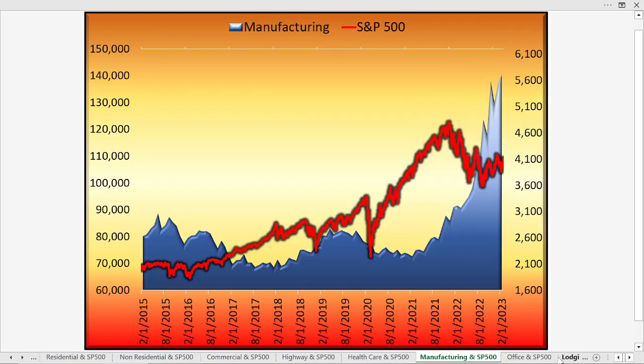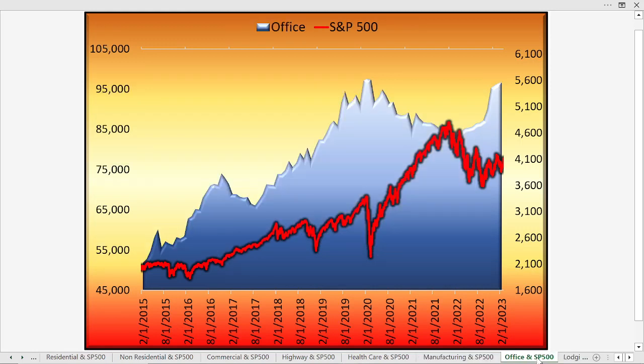Stocks, again, not connected to this at all. Manufacturing construction, a very sharp spike up. Not so much with the S&P 500. Office construction, a very sharp spike up, not with the S&P 500. So it seems that at least so far, the strongest correlation between stocks is residential construction. So if we see a lot of spending going on in other areas of the economy in terms of construction, it doesn't seem to be connected so much to stocks.